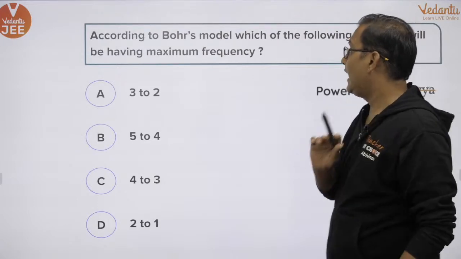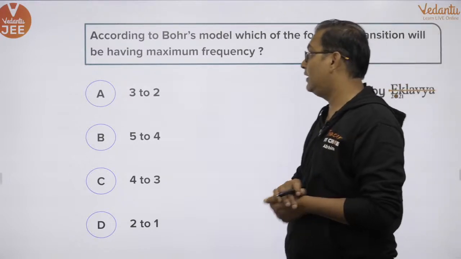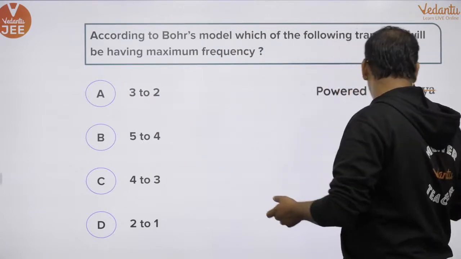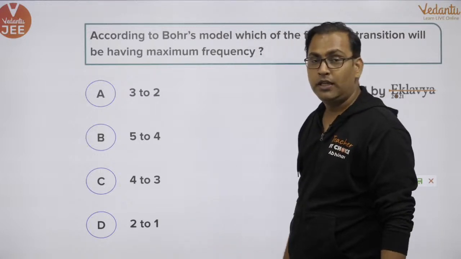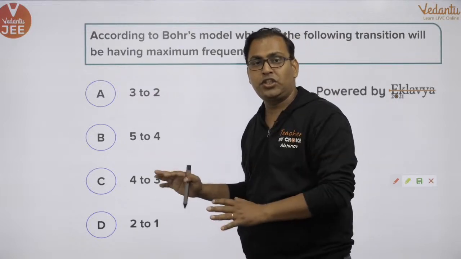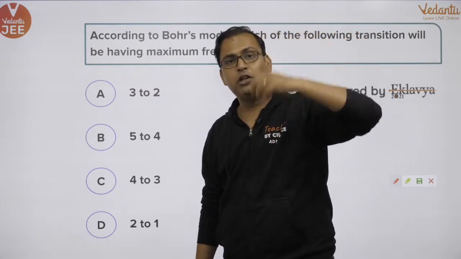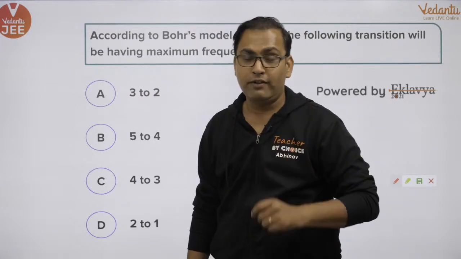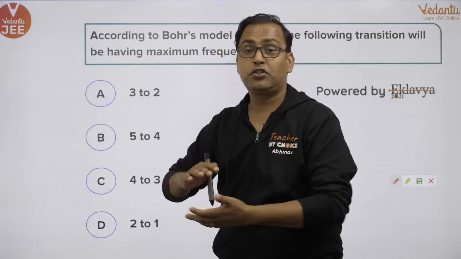So, according to Bohr's model, which of the following transitions will have maximum frequency? Here we are giving 4 options. These 4 transitions are to be considered. The electron is moving from 3rd to 2nd, 5th to 4th, 4th to 3rd, and 2 to 1. In these transitions, radiation will go out because the electron is coming from a higher orbit to a lower orbit, right? So the radiation will be released. Now we have to find out which will be the highest frequency radiation, which actually means where the energy difference is going to be highest.